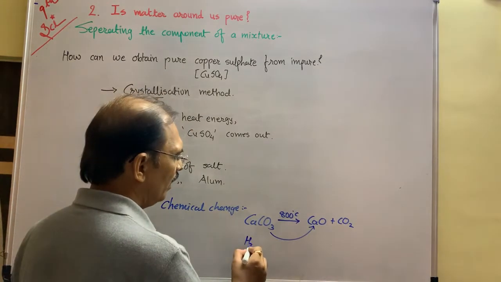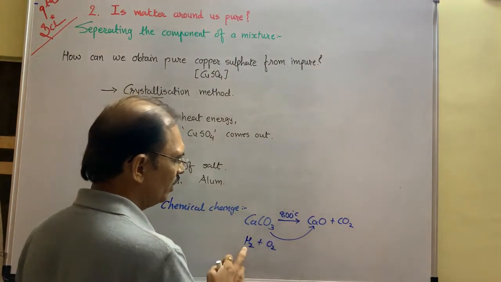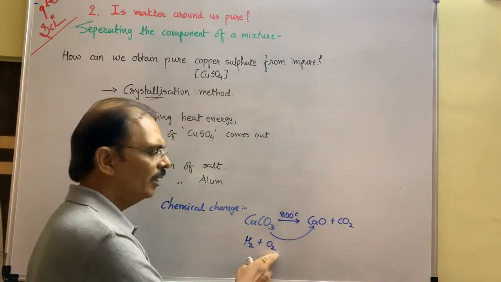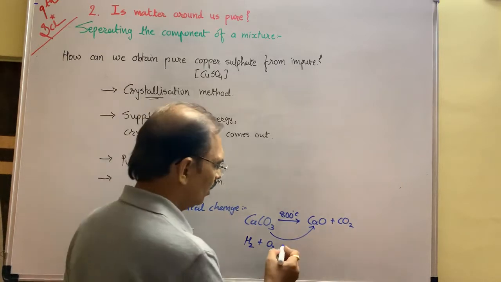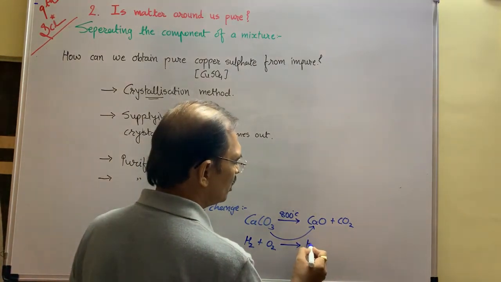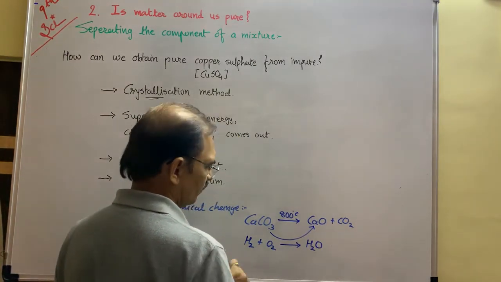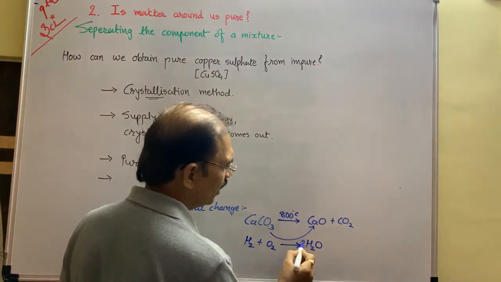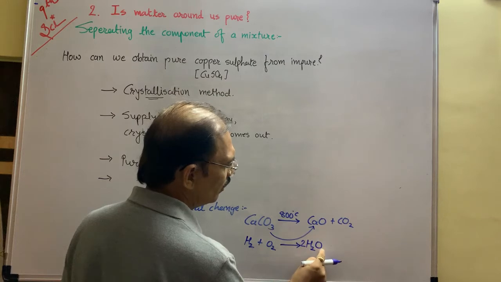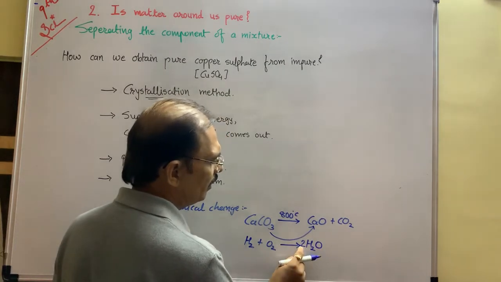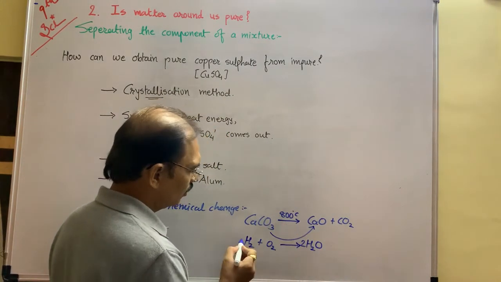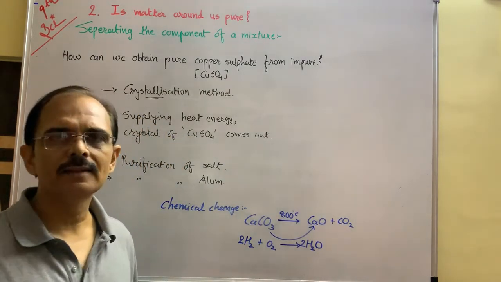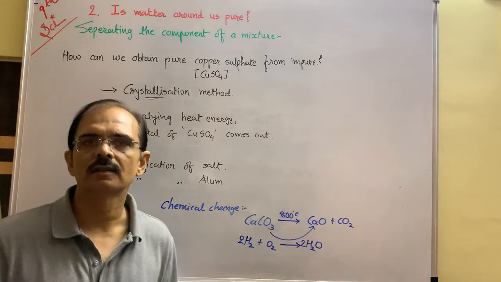As for example, when hydrogen reacts with oxygen, originally they are elements or gases, molecules of hydrogen and molecules of oxygen, but hydrogen and oxygen react with each other and form water. Here two hydrogen, two oxygen, only one oxygen, so we should multiply it by 2. So now 2 ones are 2 oxygen, but now hydrogen will be 2 twos are 4. This is called balancing the equation. You will learn in 10th standard.